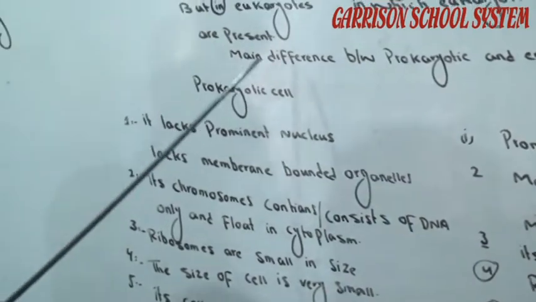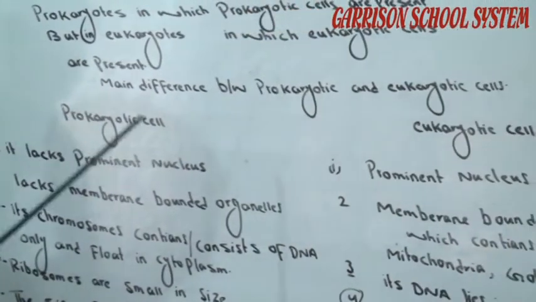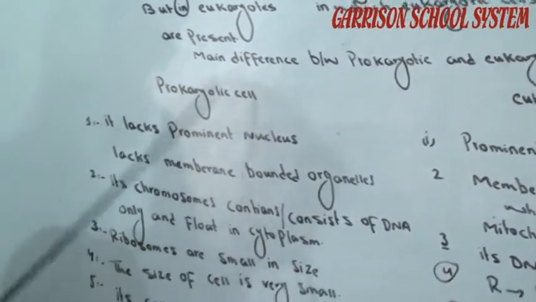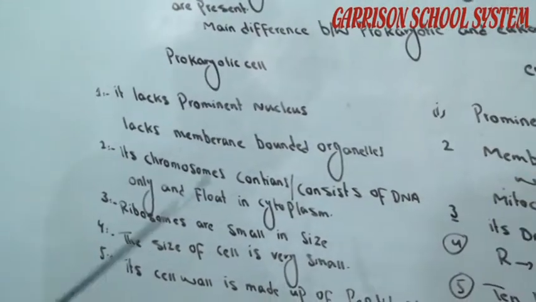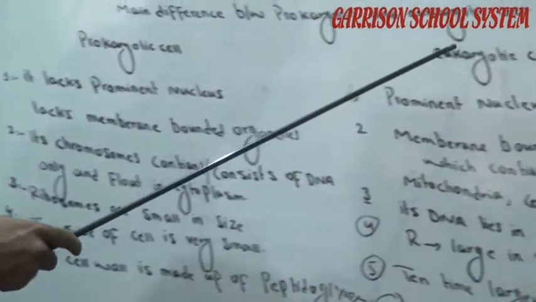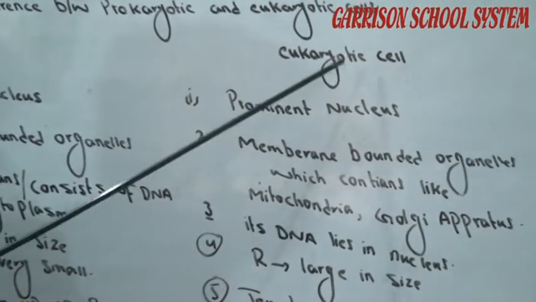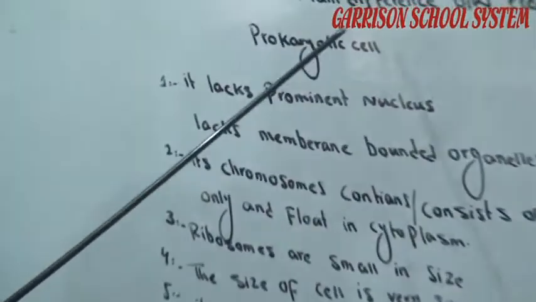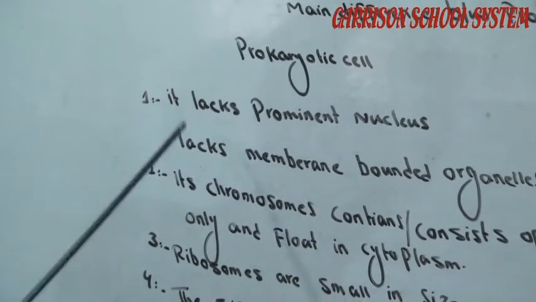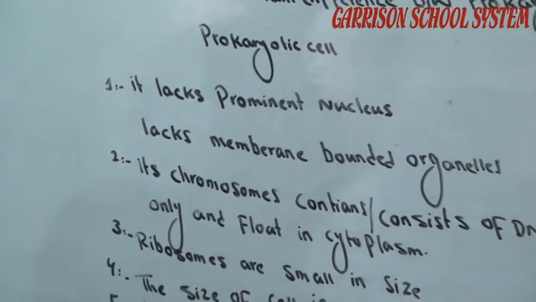Now, prokaryotic cells lack a prominent nucleus. It means there is no definite shape of nucleus. But in eukaryotic cells a prominent nucleus is present. Prokaryotic cells also lack membrane bounded organelles.